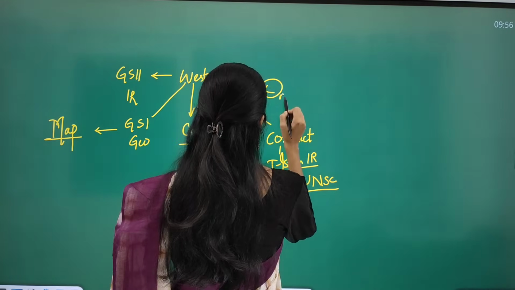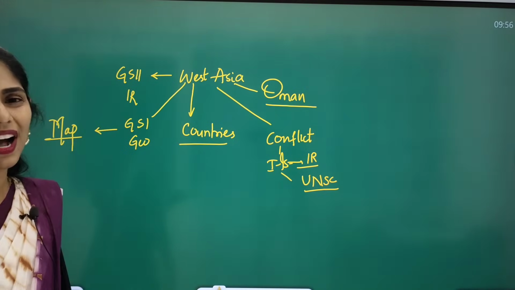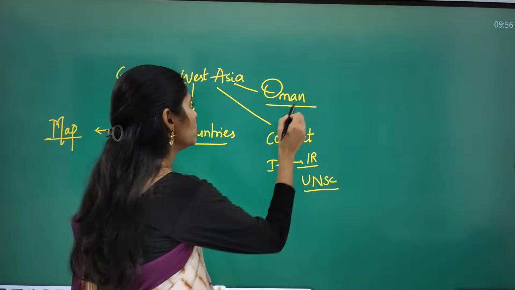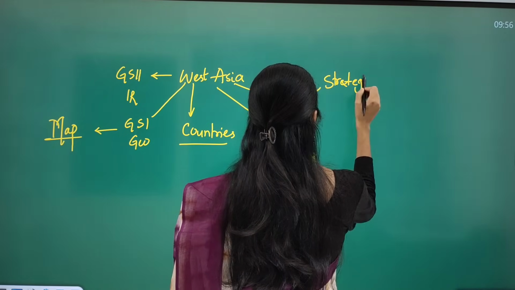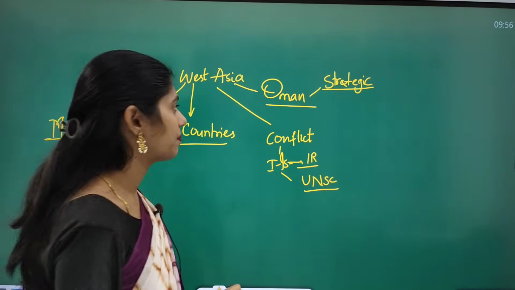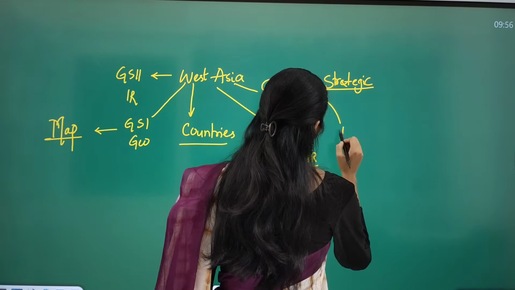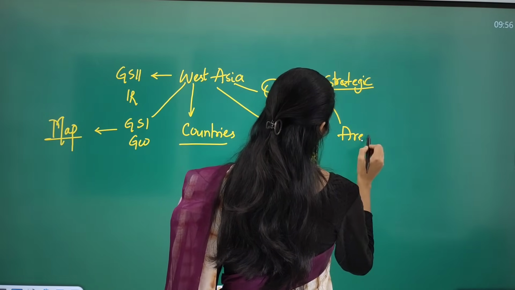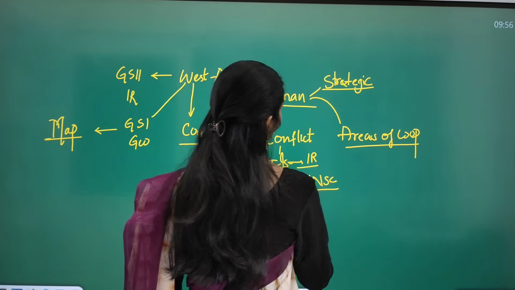And this article is talking about Oman. So why is Oman important? What is the strategic importance of Oman? You have to see that, and you have to see the areas of cooperation between India and Oman.